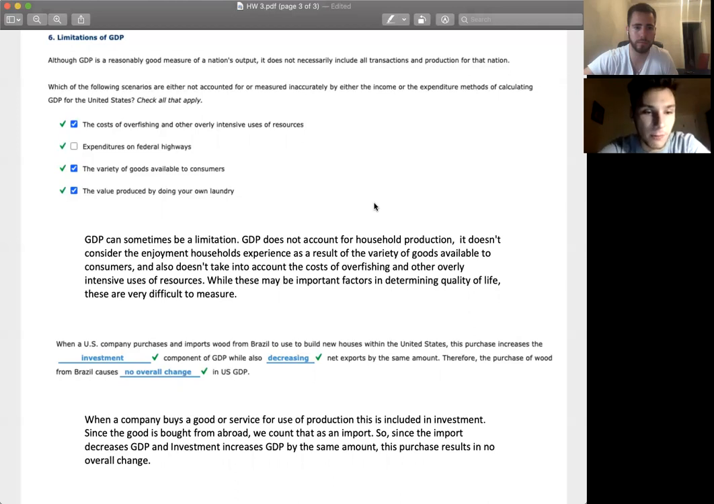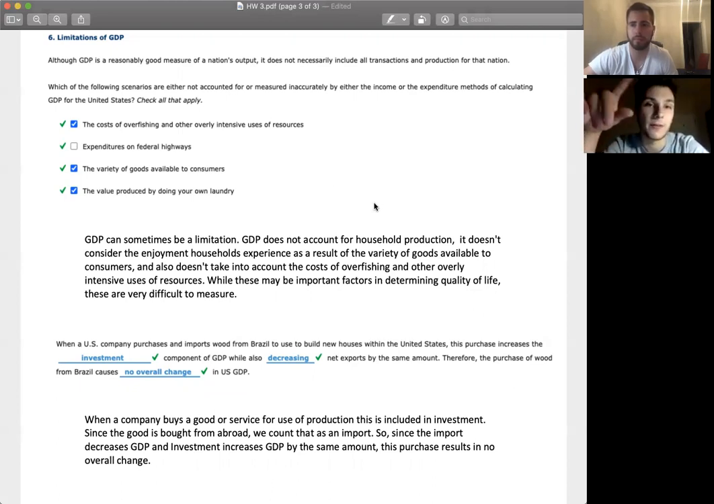Now, this one, when a U.S. company purchases and imports wood from Brazil to use to build new houses within the U.S., this purchase increases the investment in the U.S. component of GDP because the company is buying some sort of capital goods, expenditure on capital goods for the use of production. But at the same time, it's going to decrease the net exports because it's an import going in, like from Brazil going into the U.S. So that would be associated with a negative number.